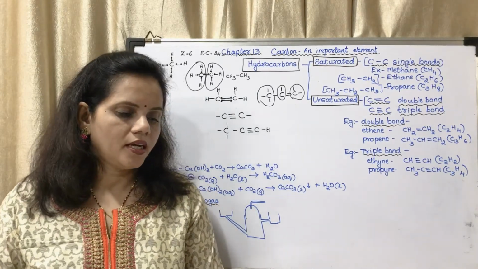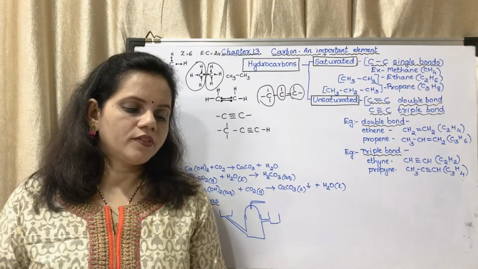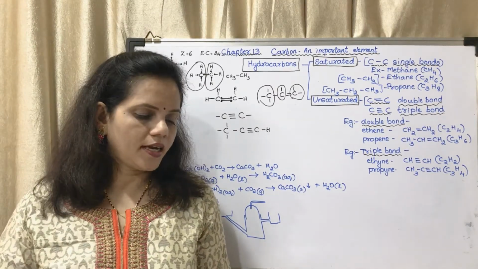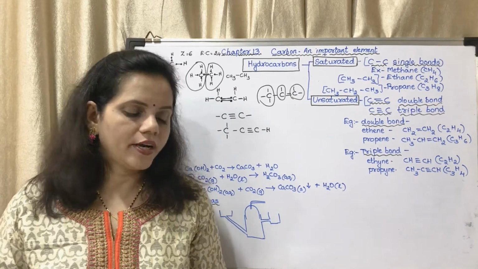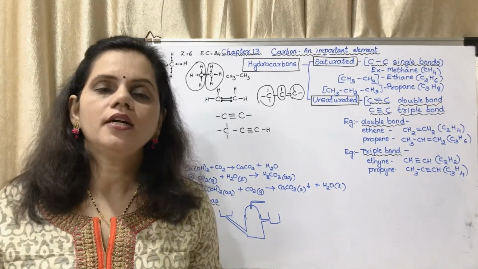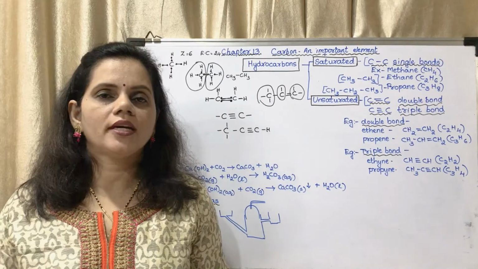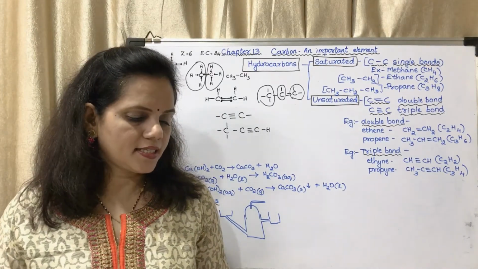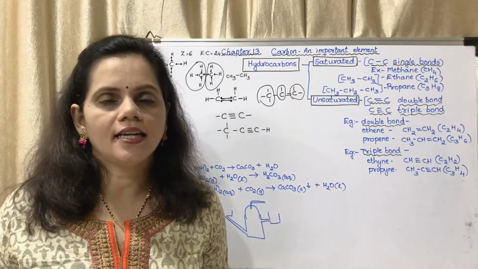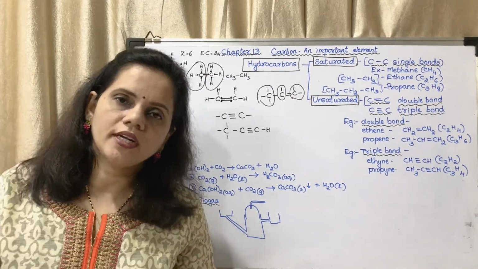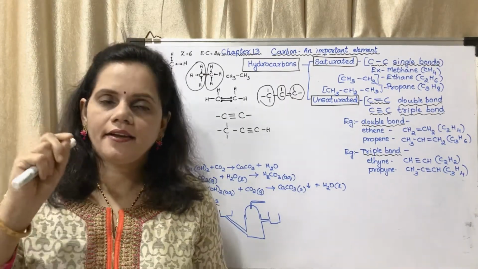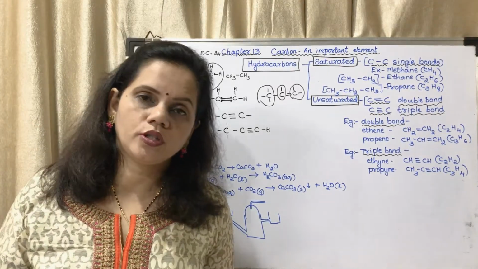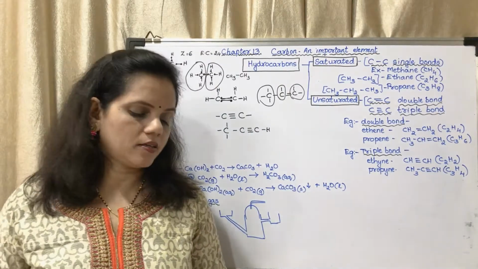So first one, observe the color of the gas. There is a box below, color and odor. Okay, odor, you may write in front of odor, CO2 is odorless. Okay, it does not have any odor. Taste, okay, it is tasteless, and color is colorless. So in front of odor you may write odorless, in front of color you may write colorless. Now we may move on to the chemical properties of carbon dioxide.